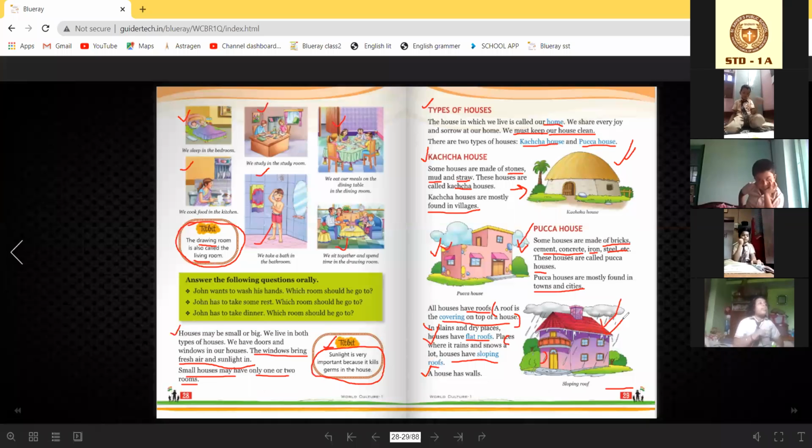Where it rains and snows too much, mainly in hilly areas or hill stations, all houses have sloping roofs. Look at the picture. This is a sloping roof. This is called slope. It doesn't allow water to stick on the surface.